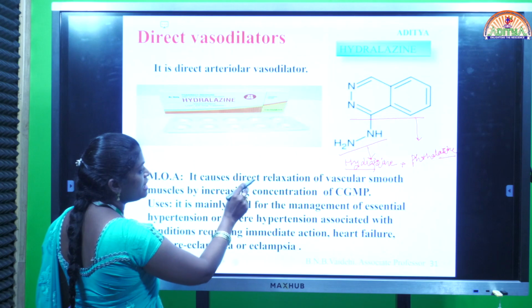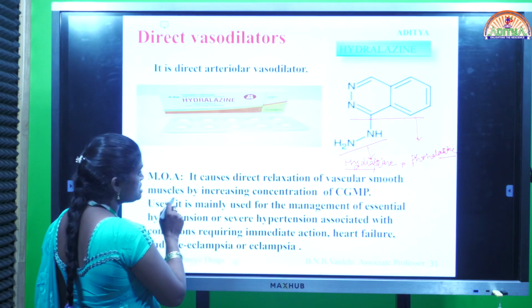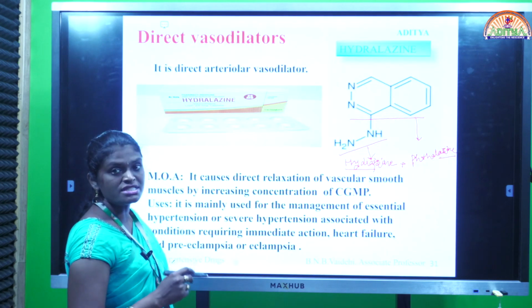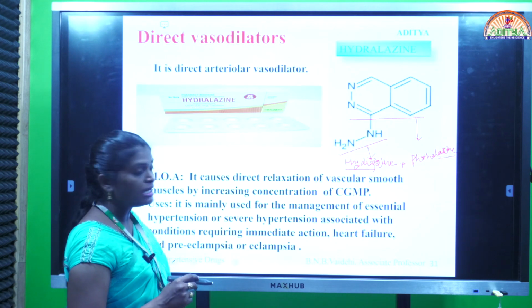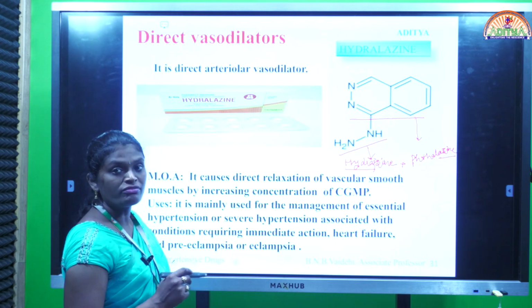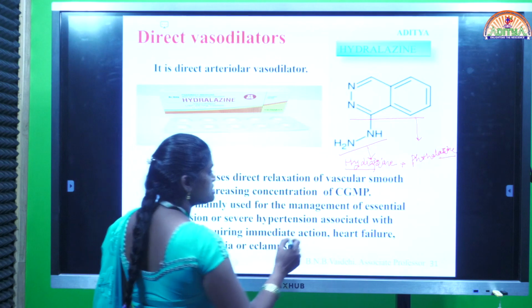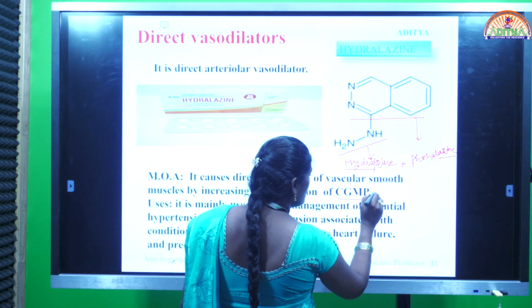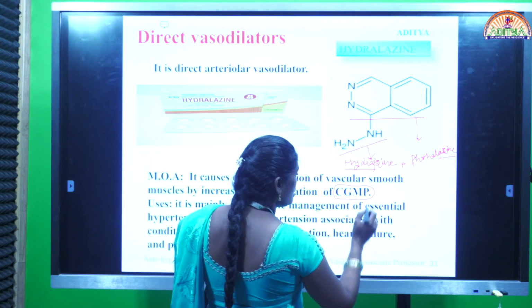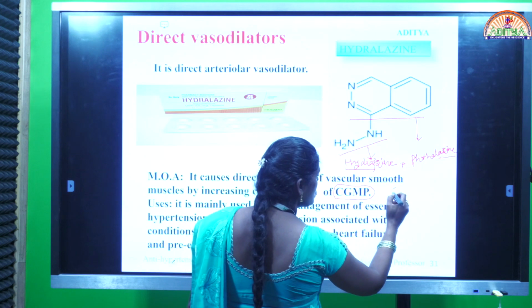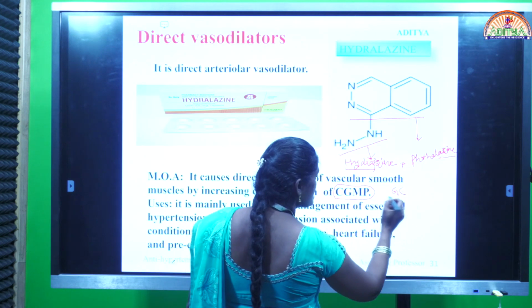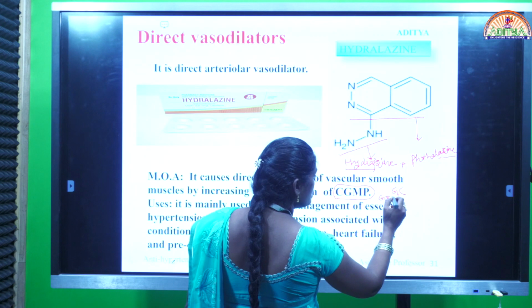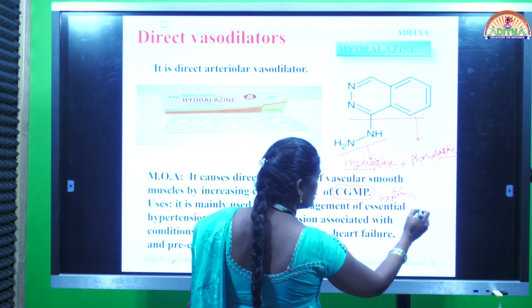See, it causes direct relaxation of vascular smooth muscles by increasing concentration of cGMP. cGMP means cyclic guanosine monophosphate. How the cGMP is produced means, in presence of guanylyl cyclase enzyme, this GTP is converted into cGMP.